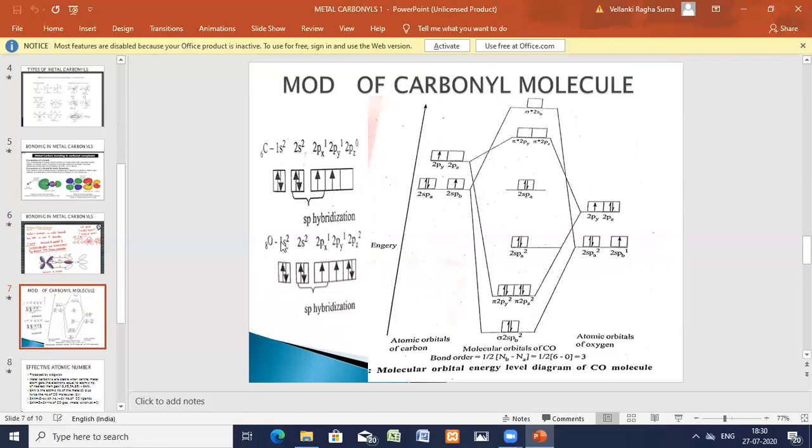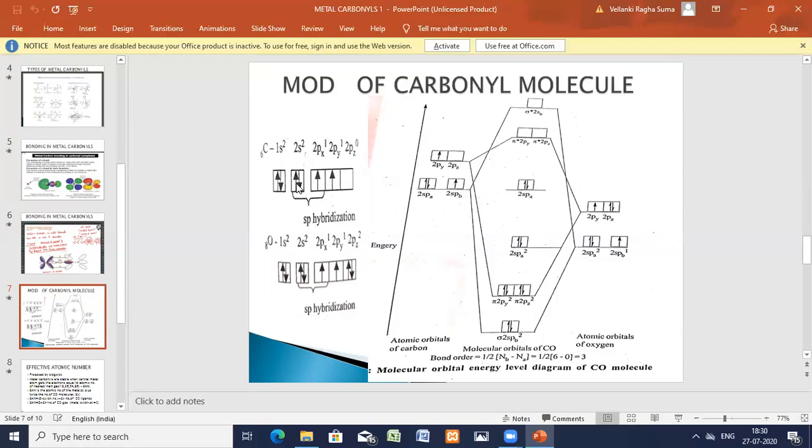This will not come under hybridization. This one is 1s. Now the valency is only 2s2, 2p4. Now, this one I have arranged in the box diagram. Okay, I have filled in the electrons. Now this will undergo sp hybridization. C triple bond O will form. Triple bond means sp hybridization.